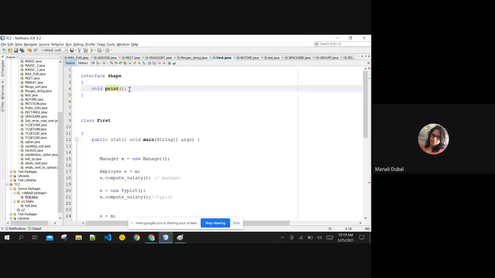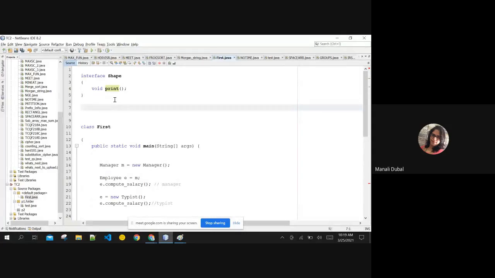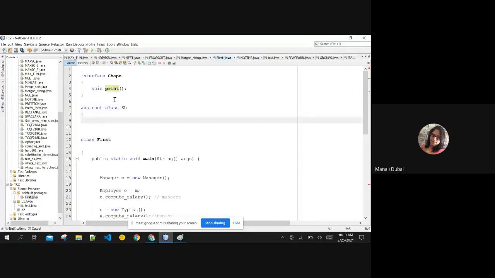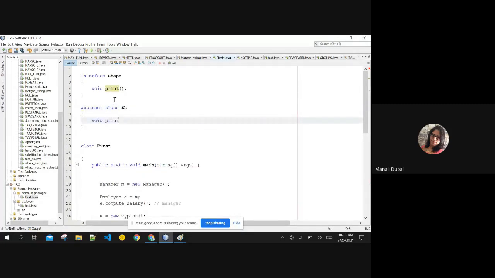Look at this. If it were an abstract class, just see the differences along with the example itself. Just mark the differences in your mind. If this were an abstract class and I don't want to give the method's body, then I have to qualify this method as abstract, right? Then and only then am I allowed not to give the body. Otherwise it is an error. It is showing me an error here itself: missing method body, either declare the method as abstract or give its own body.